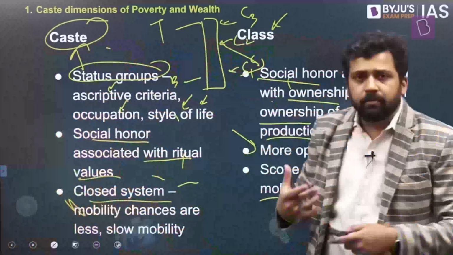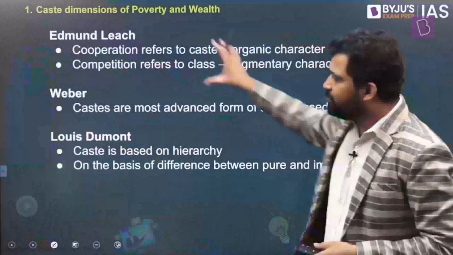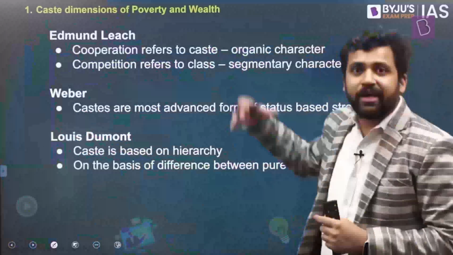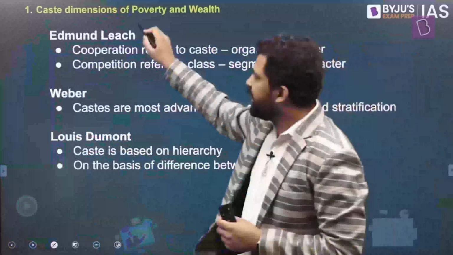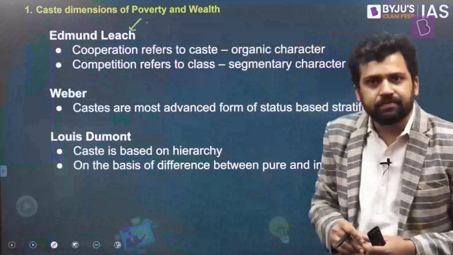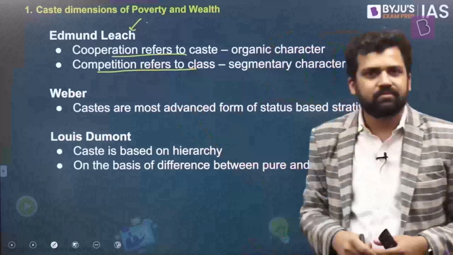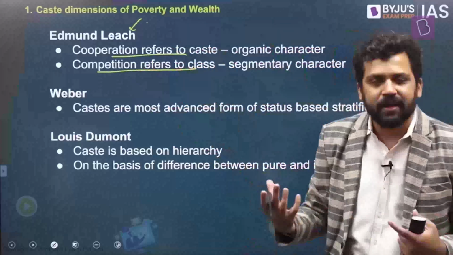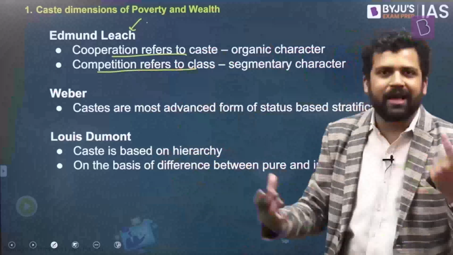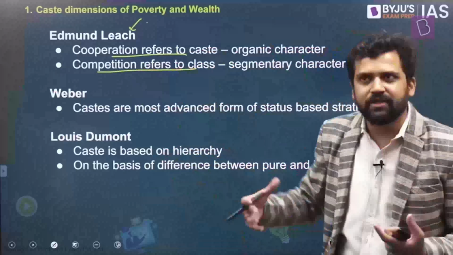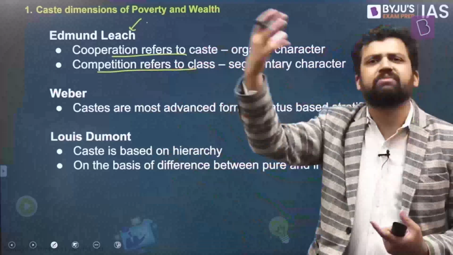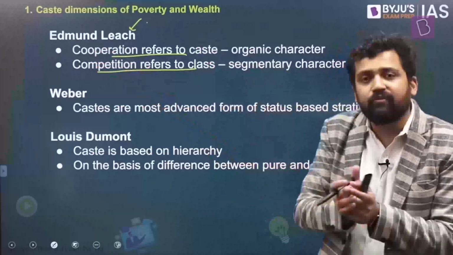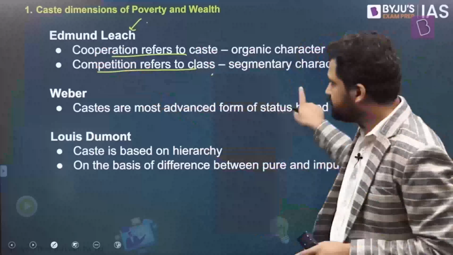Now what have some thinkers mentioned about this? Who all agree with it? Some thinkers that you can see here all agree that caste is a status-based stratification. Again, you might not agree with their viewpoints, but they have their own viewpoints here. For example, Edmund Leach says caste is about cooperation, while class is about competition. What he's saying is members of one caste cooperate with members of other castes. Maybe he's referring to things like the Jajmani system. Different castes have their own occupation, and one caste will carry out its occupation, will provide some goods and services. The other caste will take the goods and services from this caste. And again, this particular caste will take up something else. They will produce certain goods and services. Some other caste will take it from them. So this is how he views it: that among caste groups you have cooperation, and among classes you have competition. This is what Edmund Leach has said.